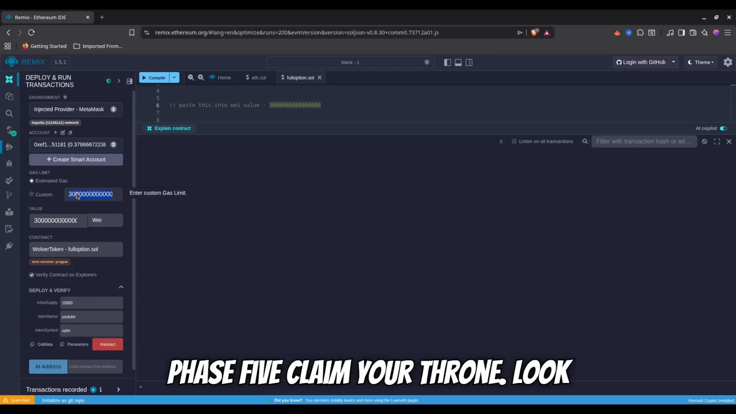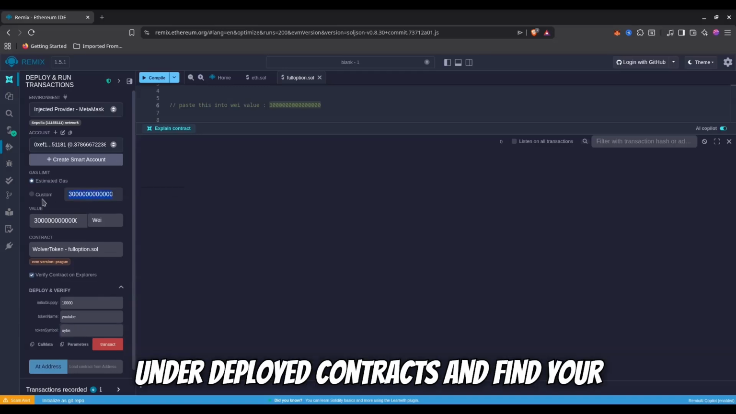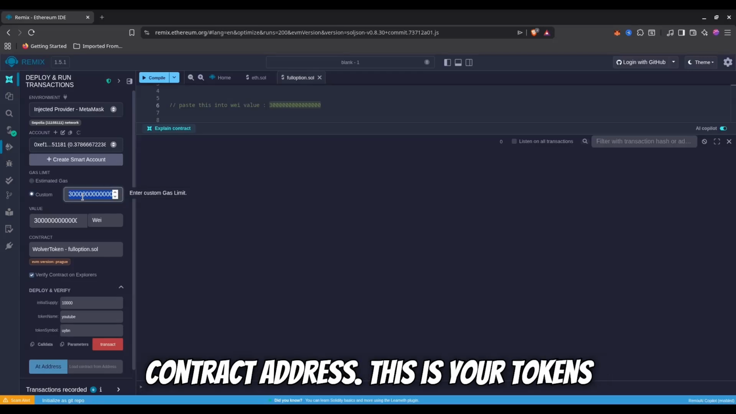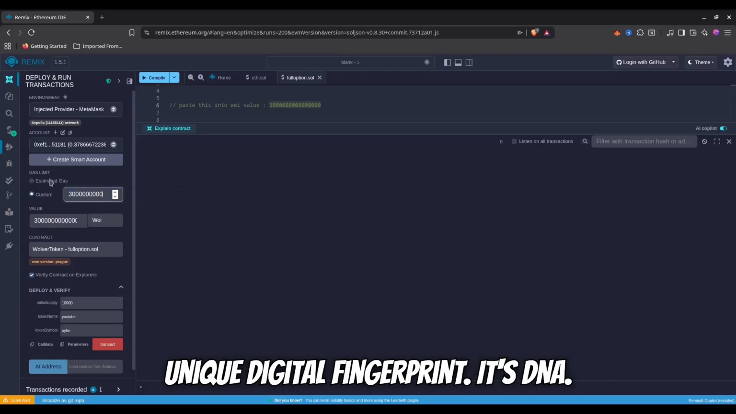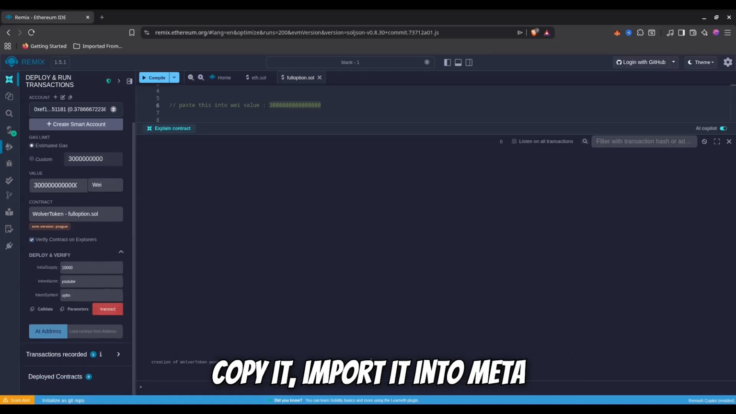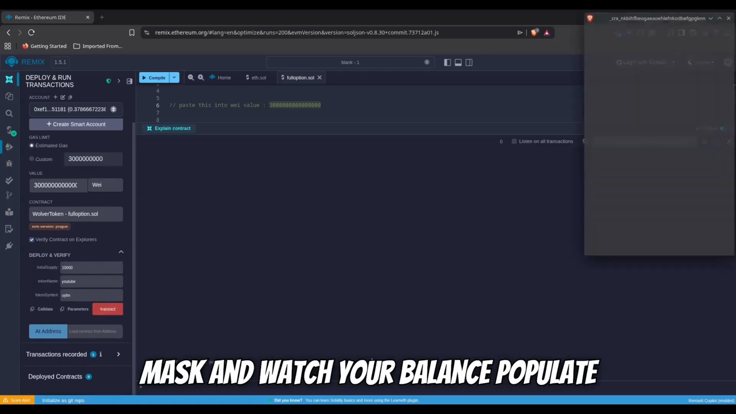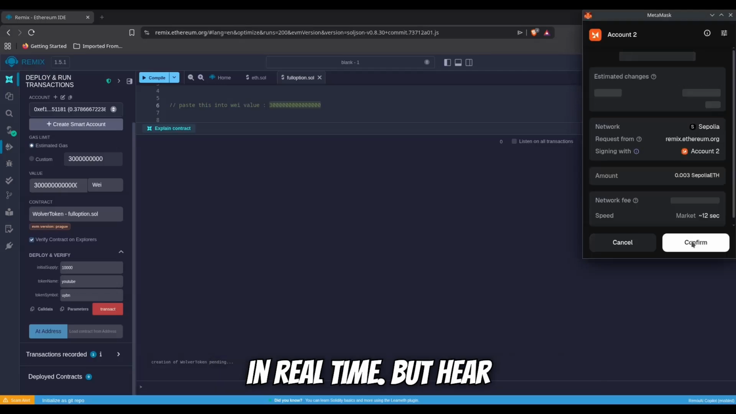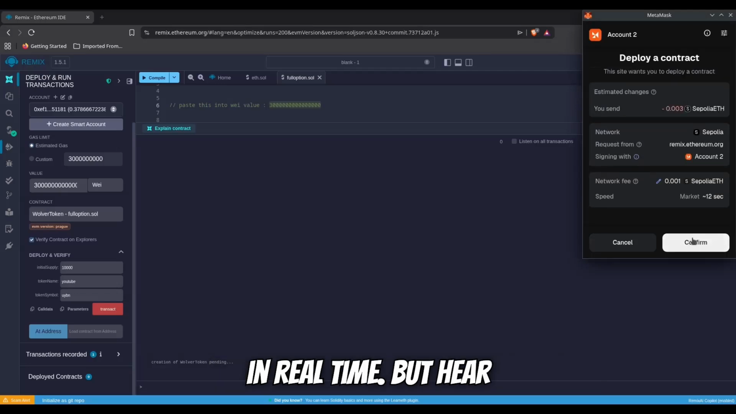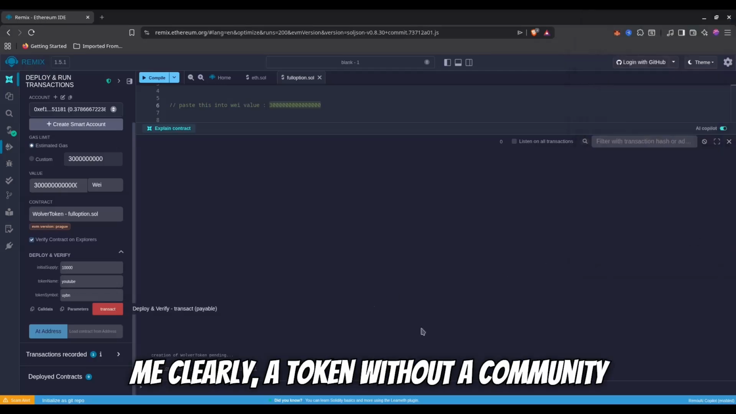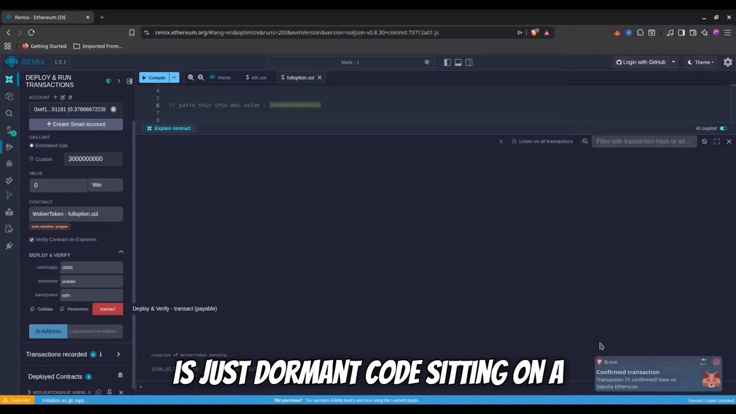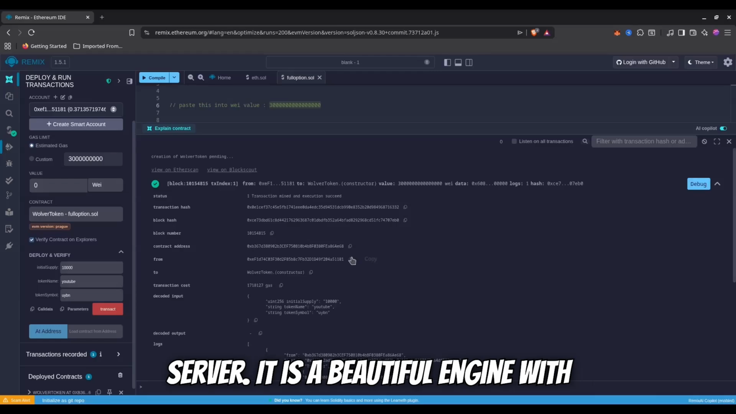Phase 5. Claim your throne. Look under Deployed Contracts and find your contract address. This is your token's unique digital fingerprint. Its DNA. Copy it, import it into MetaMask, and watch your balance populate in real time. But hear me clearly. A token without a community is just dormant code sitting on a server. It is a beautiful engine with no fuel.